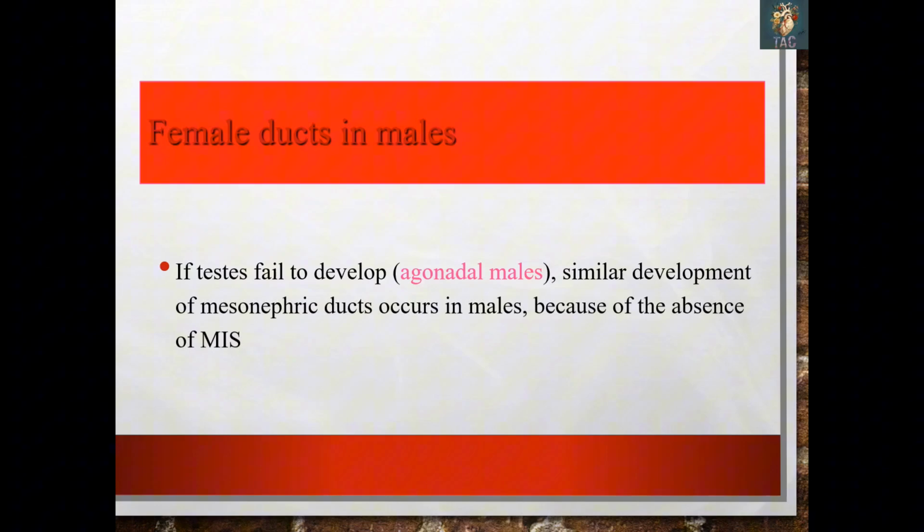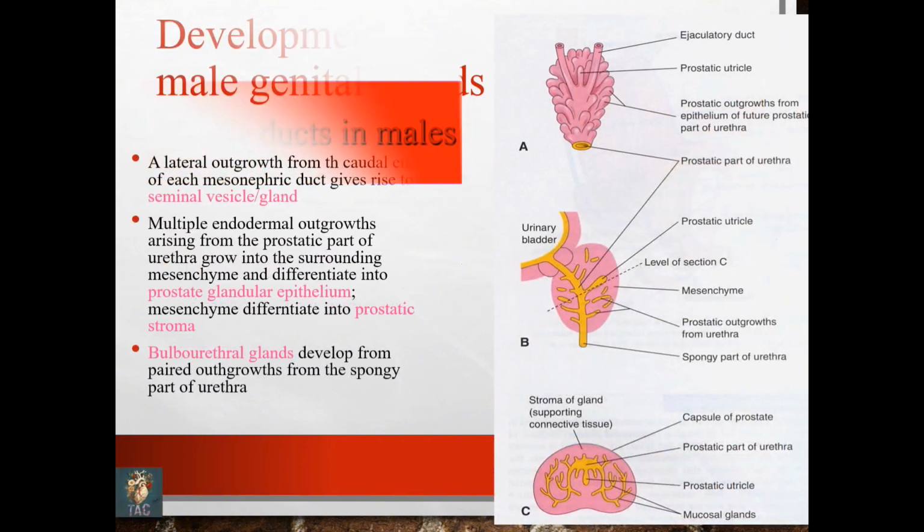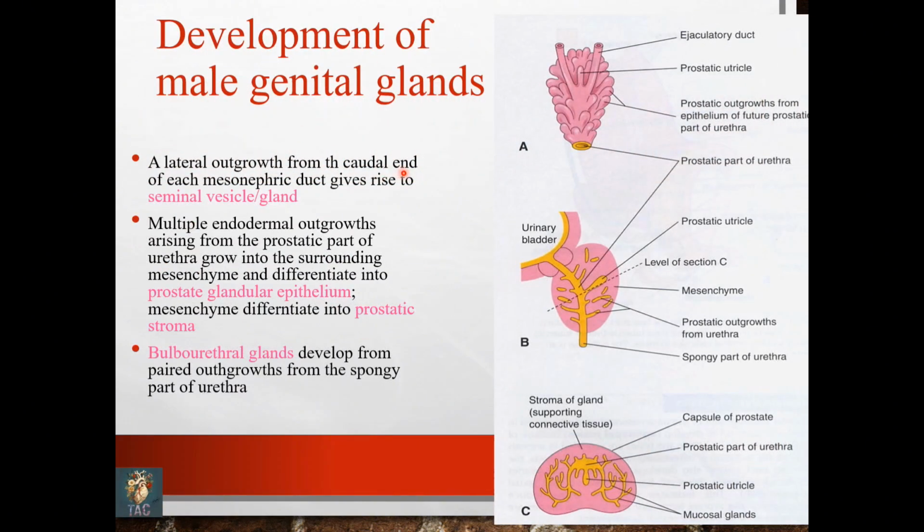So, the female duct system: if the testis fails to develop, a gonadal male, similar development of the mesonephric duct occurs in the male because of the absence of the Mullerian inhibitory substance. Development of the male genital glands, again another important point: the lateral outgrowth from the caudal end of each mesonephric duct gives rise to the seminal vesicle or the seminal gland.